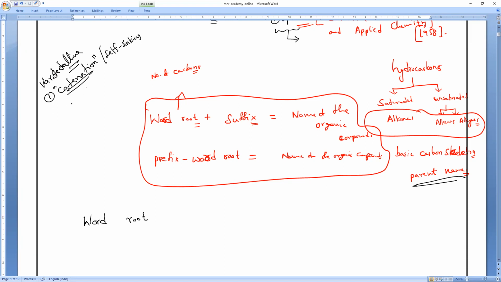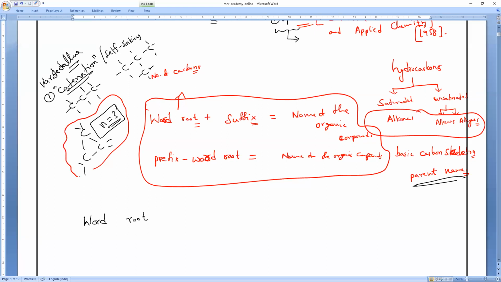Carbon can form three different kinds of structures: straight chain, branched chain, and cyclic. Cyclic means minimum N equals what, everybody? Yesterday only I taught you: 3. It is not possible to have cyclic compounds with N equals 1 or N equals 2, because cyclic starts from N equals 3 only.